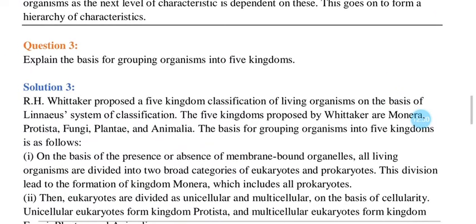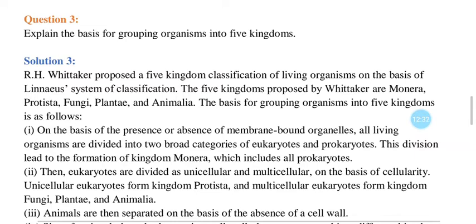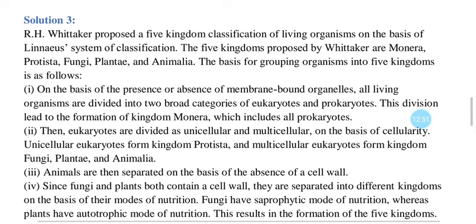Explain the basis for grouping organisms into the 5 kingdom system. This is a very easy question. We have already discussed this in detail: which characteristics were taken into consideration by R.H. Whittaker. That was already discussed. Once again we will just go through it quickly.